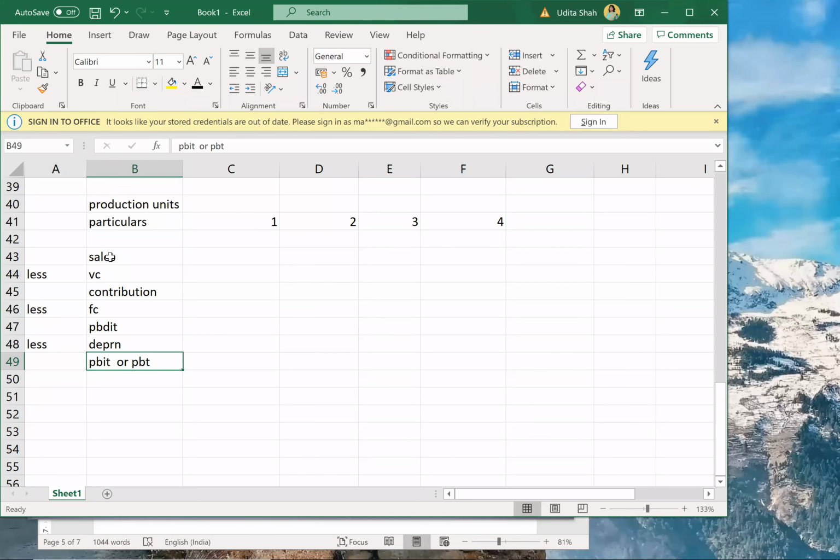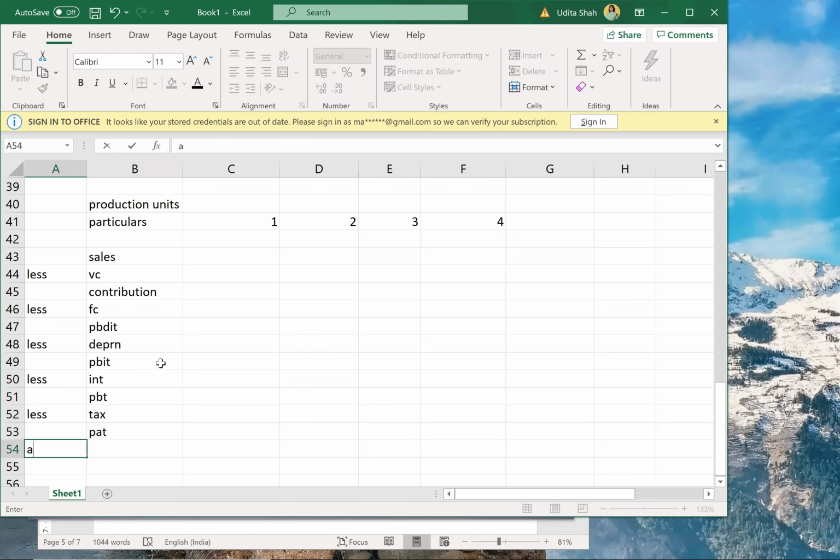Or I'll just write it differently: PBIT less interest, therefore PBT, less tax, therefore PAT, and after PAT add back depreciation, therefore CFAT. Okay, let us start then.